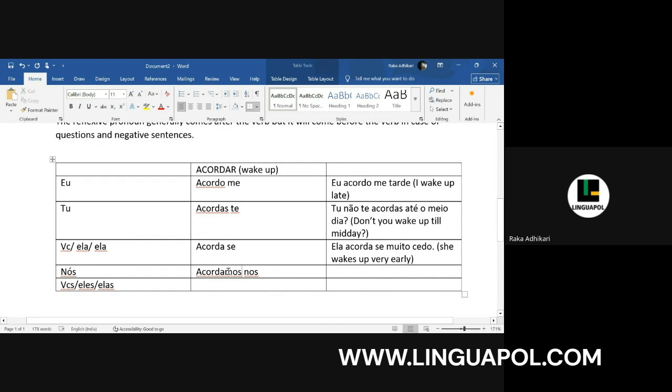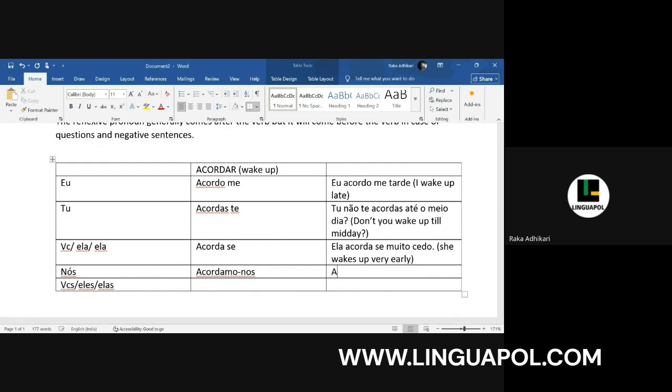So we don't want to repeat the sound of mush and then again nush back to back. So what we do here is we remove the S from the first word and we make it like this, acordamu nush. Ideally, it should be acordamush nush, according to the conjugation and the reflexive pronoun. But because of the phonetic reasons, when it comes afterwards, we'll just say acordamu nush.